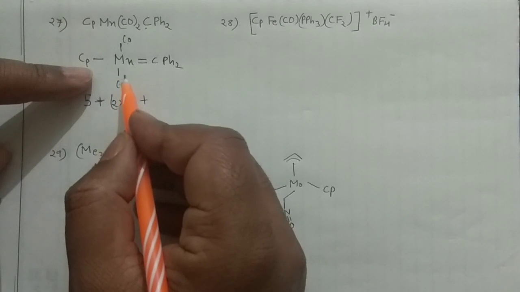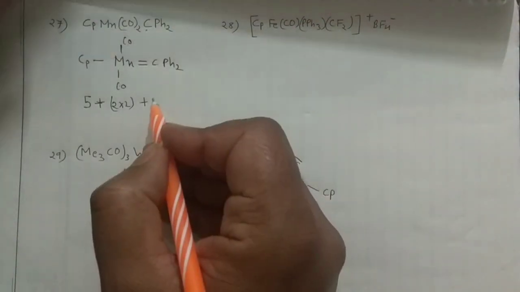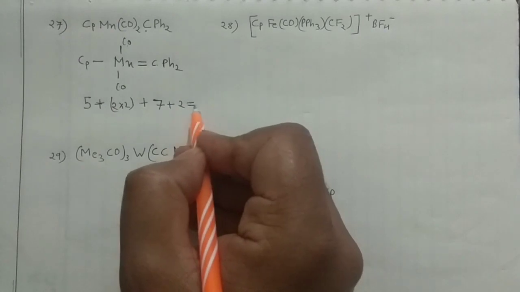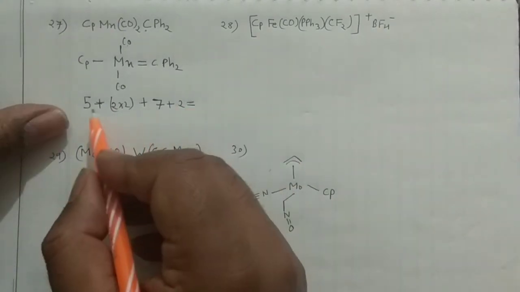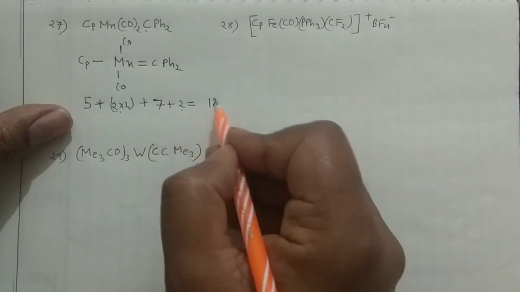Manganese will give you 7 electrons. Carbene will give you 2 electrons. So you can count 2, 4, 6, 18. It's an 18 electron system.